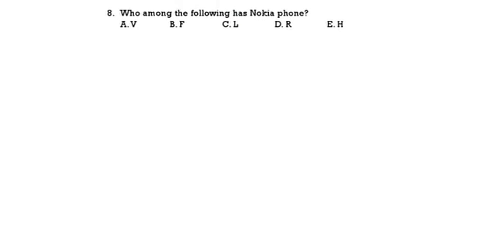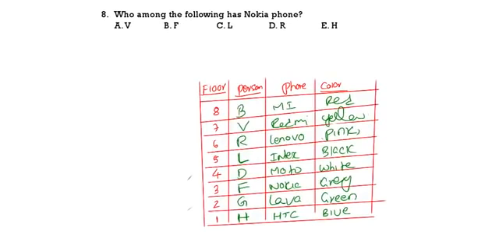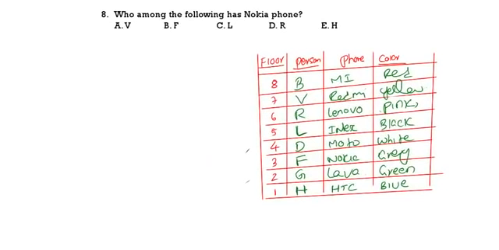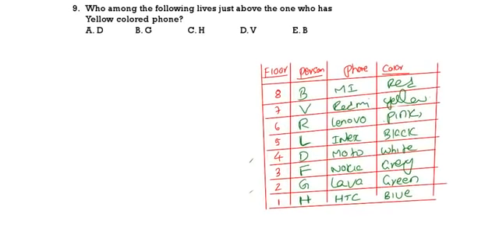Next question. Who is having Nokia phone? Nokia phone is there with F. So F is the correct answer. See the next question. Who is living just above the one who has yellow color phone? Yellow, above who is there? B. B is there. Option 5 is the correct answer.